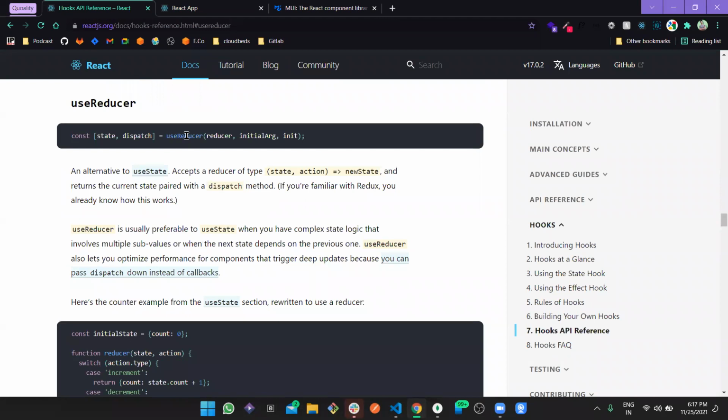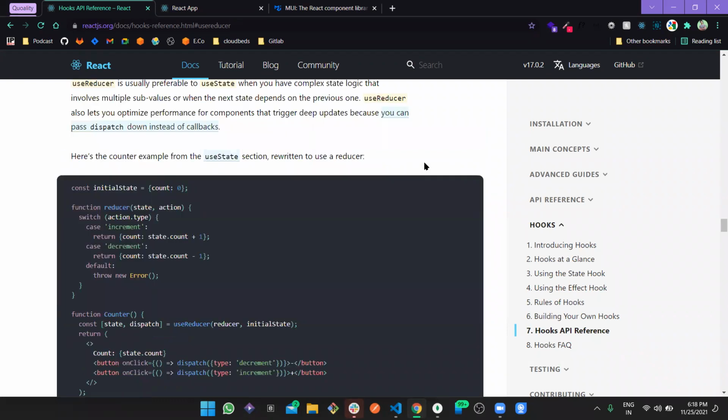But even if you understand this useReducer, you are going to understand the basic functionalities like Redux. This state management system that we are going to create is a sort of Redux fundamentals, like state, actions, and so on. So let's see how this gets used.